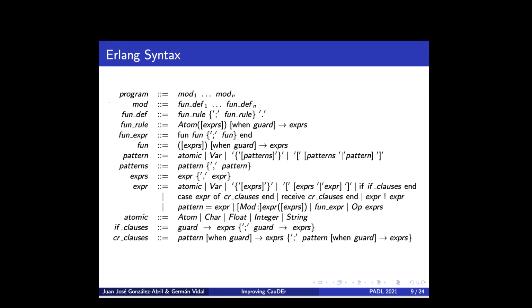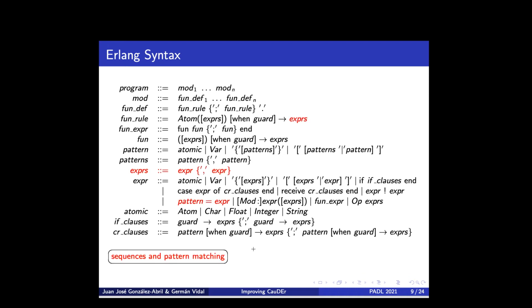So let me just mention what are the main differences with respect to our previous approaches to reversible debugging, where we consider core Erlang instead. On the one hand, we have sequences. A sequence has this form, and evaluation proceeds from left to right. So we evaluate E1, then we evaluate E2, etc. And the complete sequence is reduced to the evaluation of En.